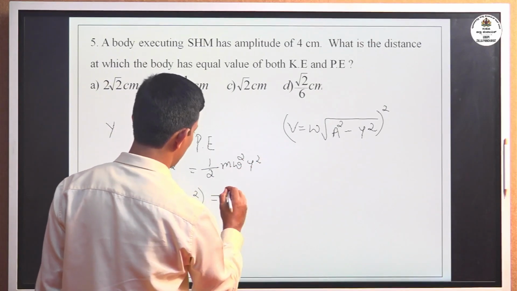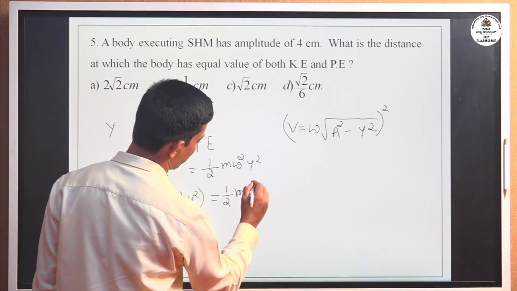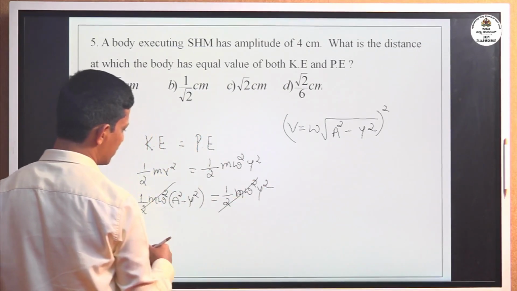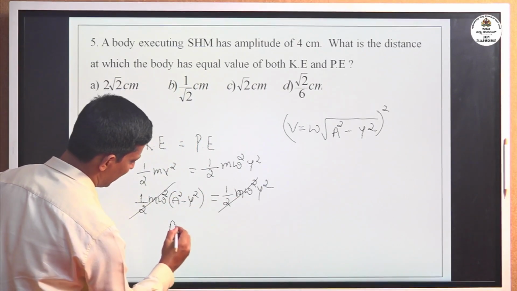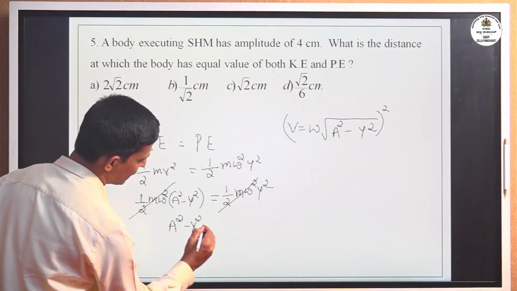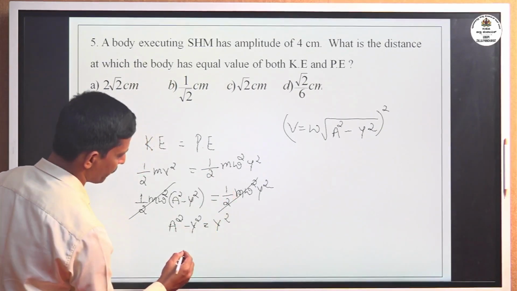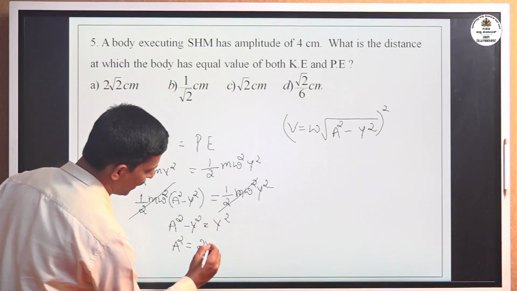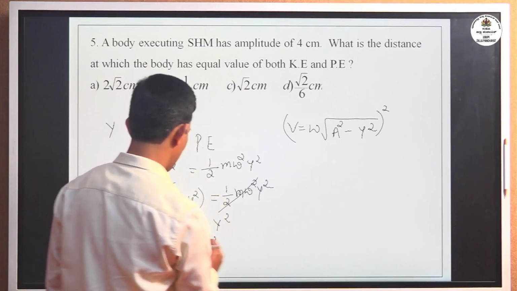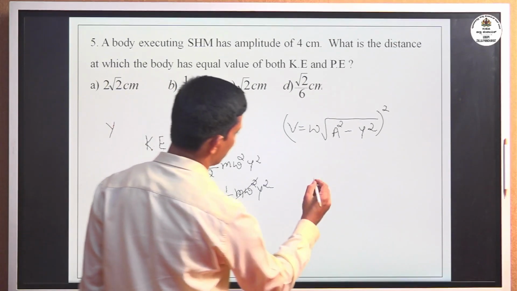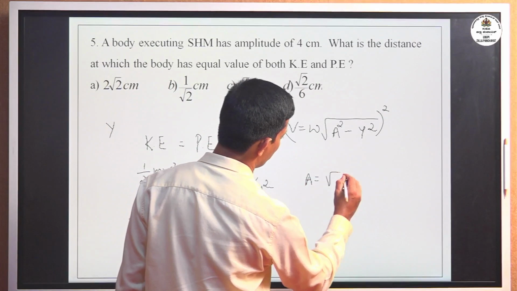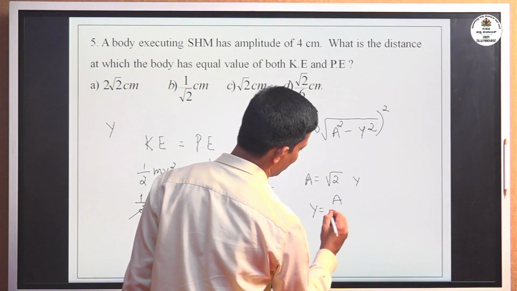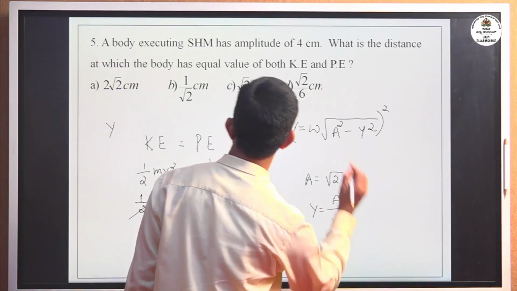Now equating, half m omega square gets cancelled. The remaining term is a square minus y square equal to y square, or a square equal to y square plus y square, that is 2 times y square. Taking square root on both sides, we get a equal to root 2 times y, or y equal to amplitude a divided by root 2.